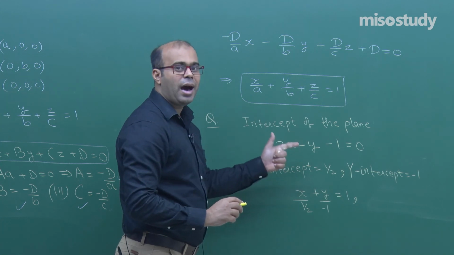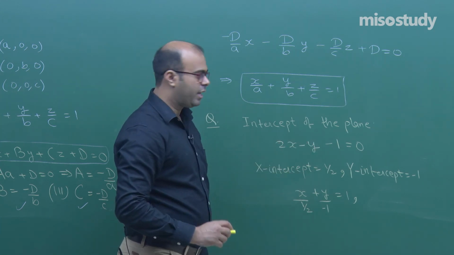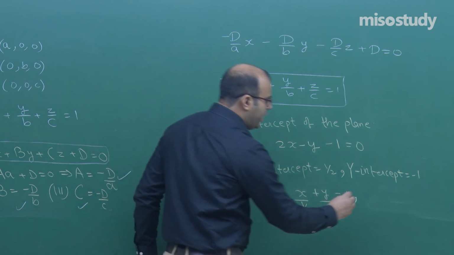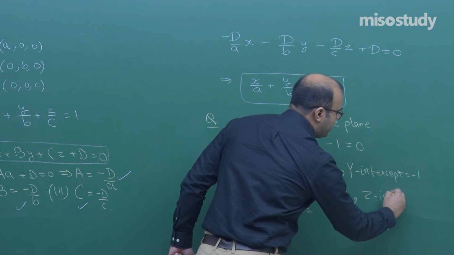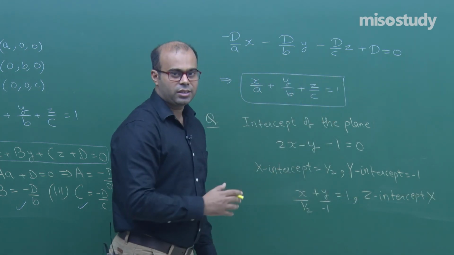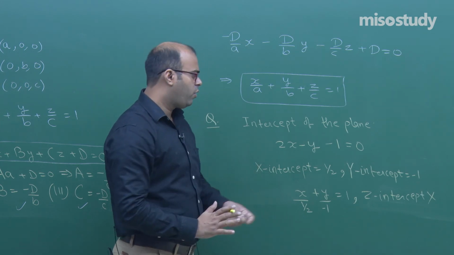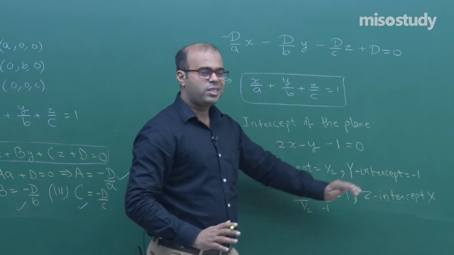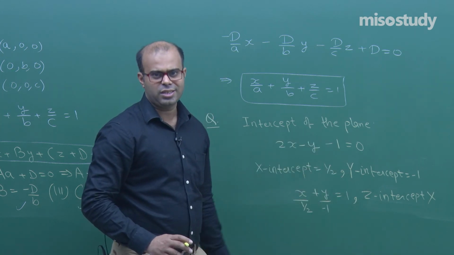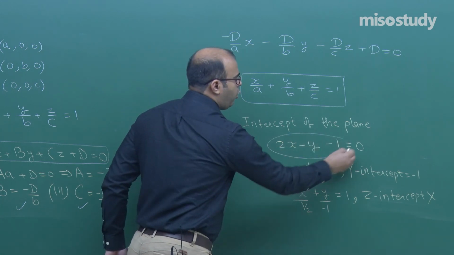This plane is actually parallel to the z axis. That is why you are not getting a term of z. So the z intercept is not present here, as this is parallel to the z axis. How can you tell it is parallel to the z axis by any other means? Here we got to know, since there is no intercept of z, that it is not cutting the z axis. Another way is to find the direction cosines of this plane.